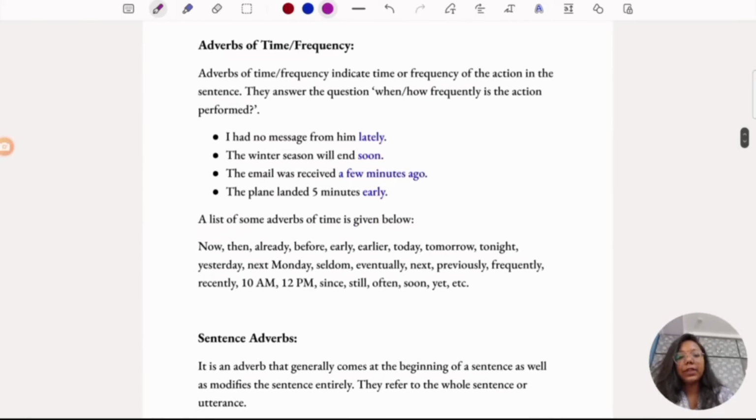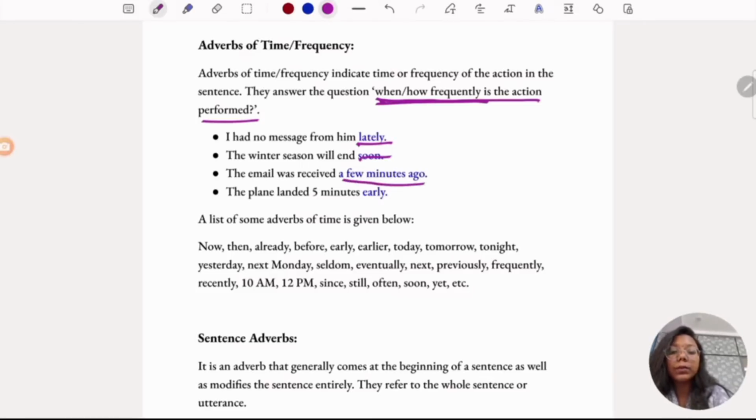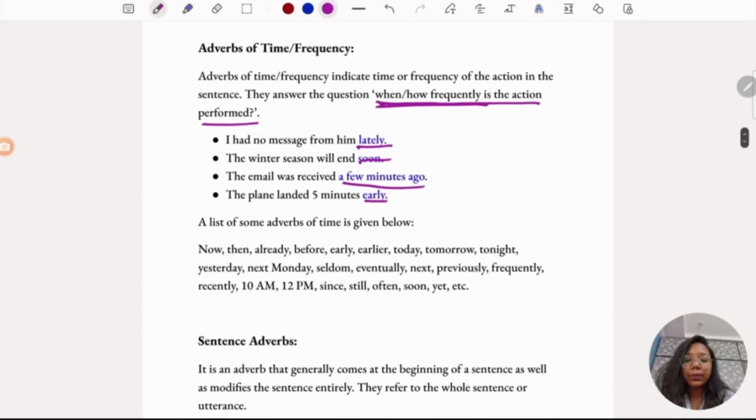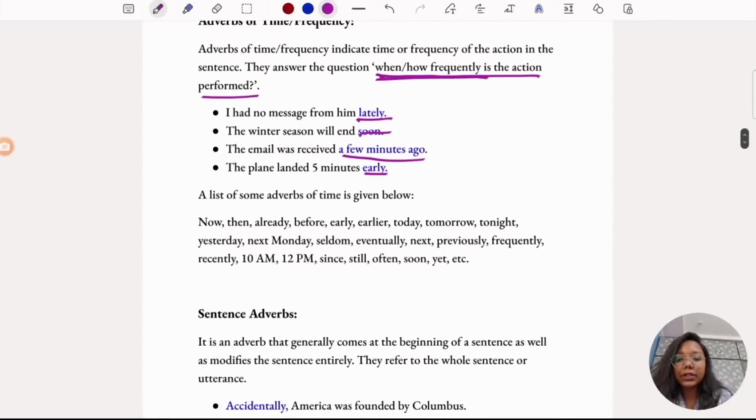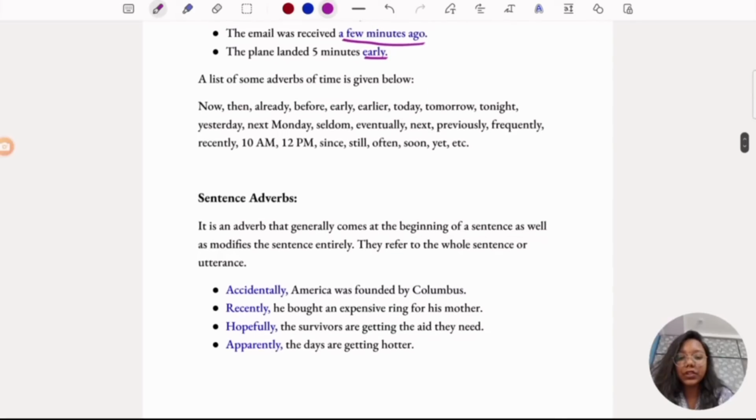Coming to adverbs of time, they answer the question when or how frequently the action is being performed. I had no message from him lately. The winter season will end soon. The email was received a few minutes ago. The plane landed 5 minutes early. And another few of these adverbs are mentioned here.